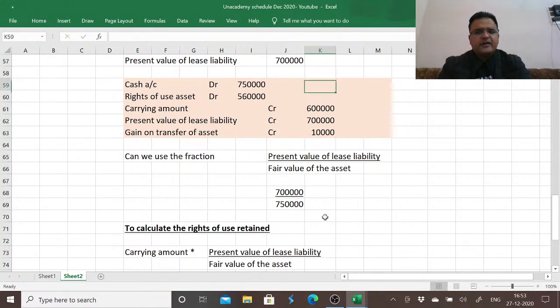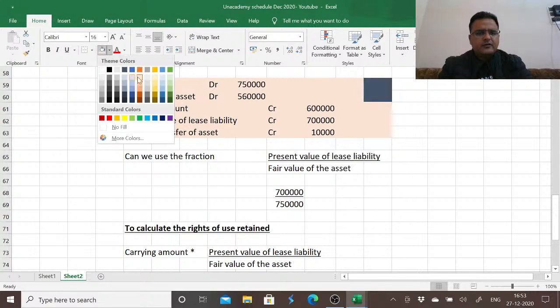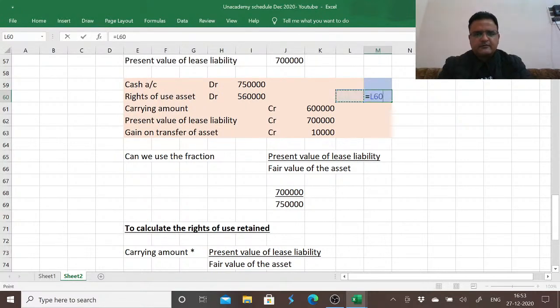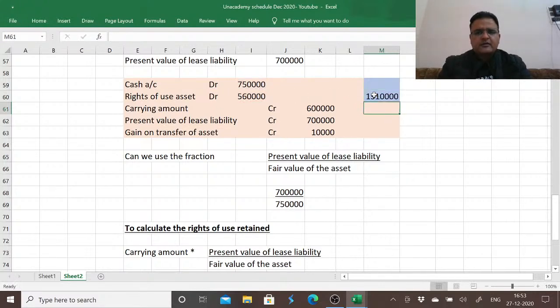So if we total up the debit and credit, the total of debit is equal to 7,50,000 plus 5,60,000, and in the same proportion the total of the credit is 6 lakh plus 7 lakh plus 10,000.